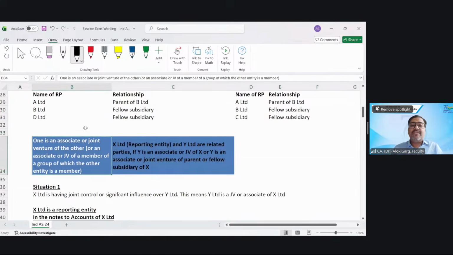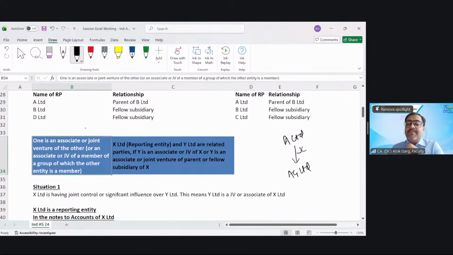One is an associate or JV of the other, or an associate or JV of a member of a group of which the other entity is also a member. So first, let's cover the first part. One is an associate or JV of the other. This is A Limited. A Limited has joint control over AG Limited.